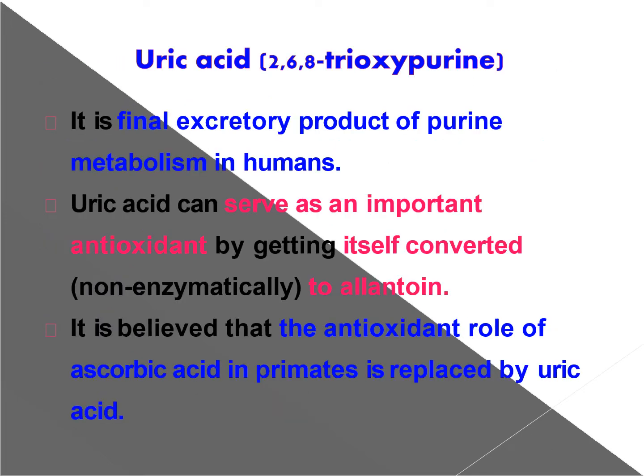Uric acid is 2,6,8-trioxypurine. It is the final excretory product of purine metabolism in humans. Uric acid can serve as an important antioxidant by getting itself converted non-enzymatically to allantoin.